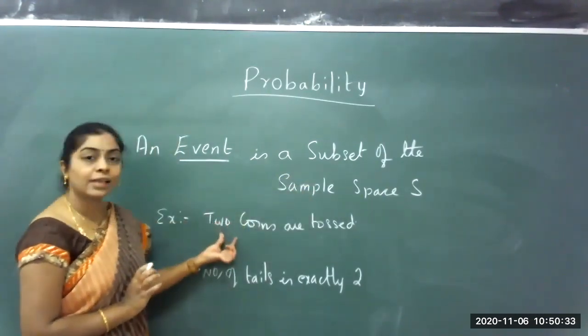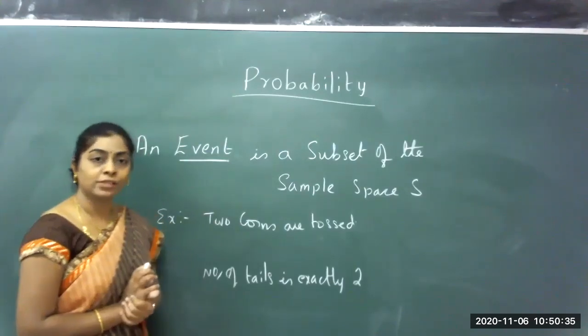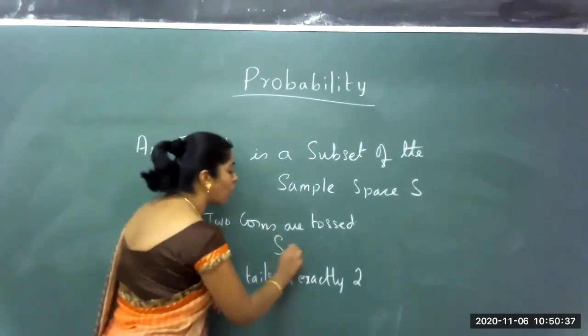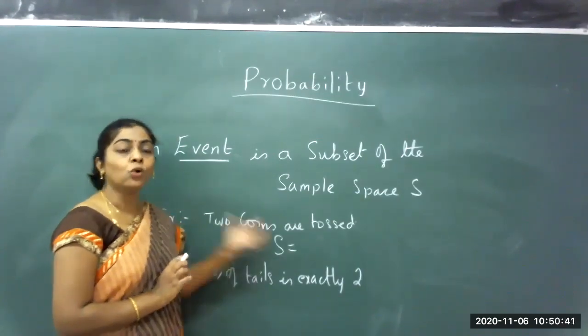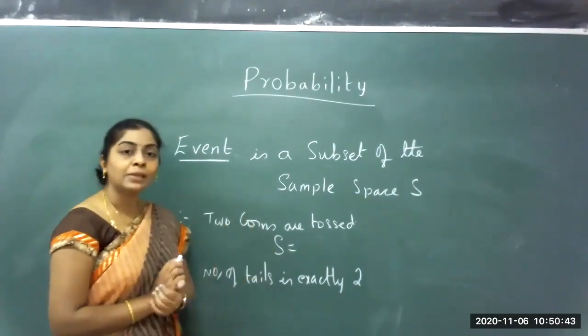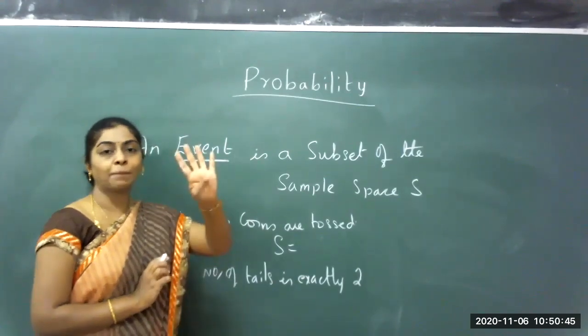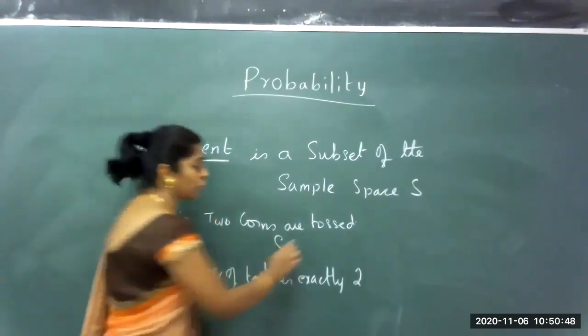Now, let me take the example, two coins are tossed. The first thing we learned was how to write the sample space. In the last one also I considered this example. Two coins are tossed. The sample space consists of four sample points. Four are the outcomes you get.